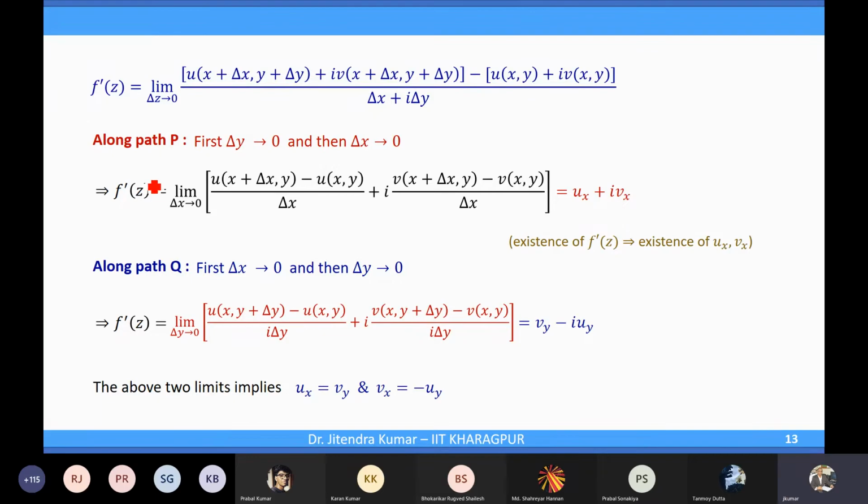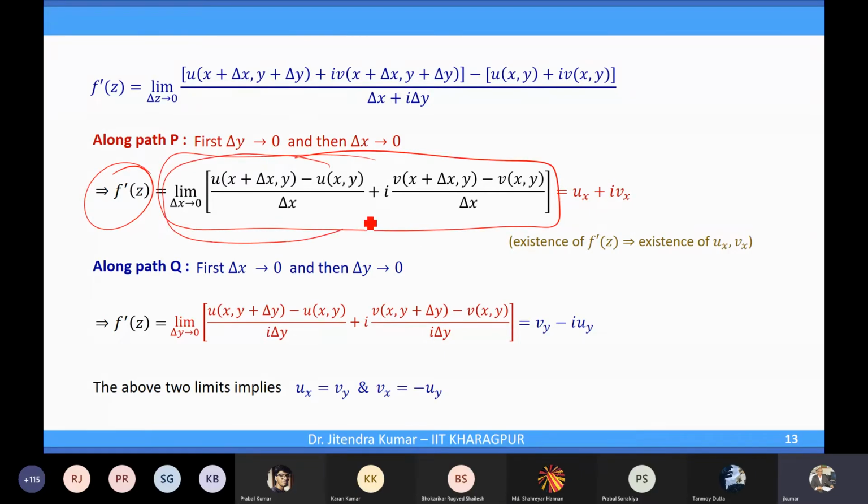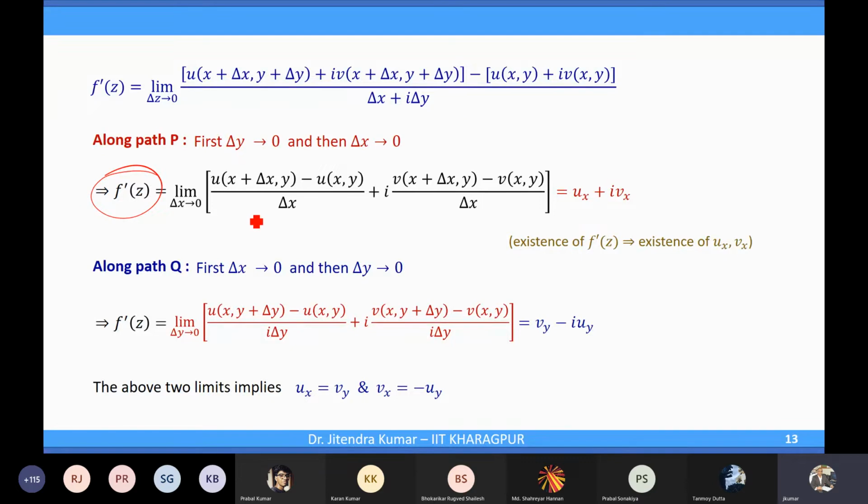Well, that f prime z exists, that we know. That is the assumption. And then the right hand side we have something like this, and then we have considered that our partial derivative of ux will exist. Well, it is not too bad, because if this left hand side exists, the right hand side should have the existence.